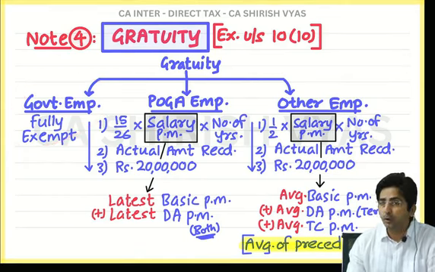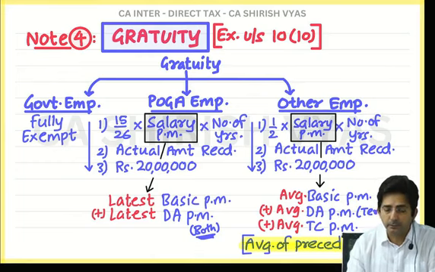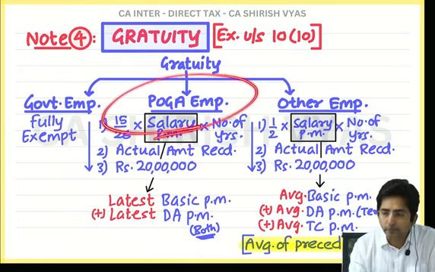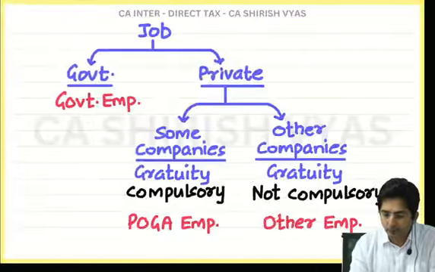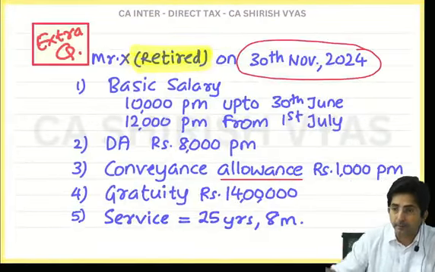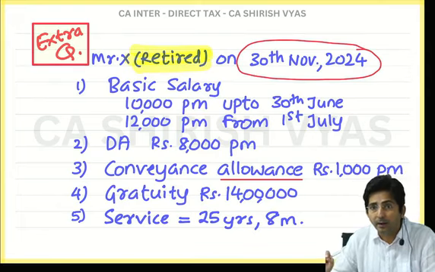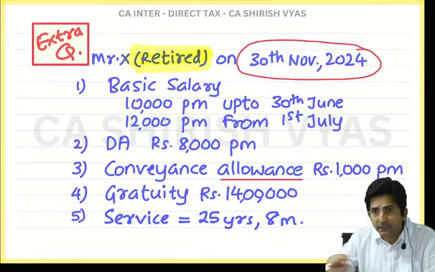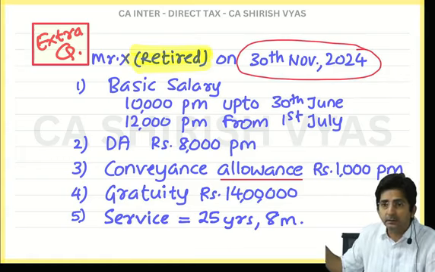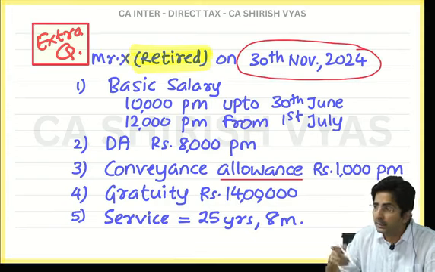No. Because if he is government employee, they will mention. Then, is he POGA employee? No. See in the question, they have not written. If he is POGA, they will mention. But they have not mentioned. So that means he is not POGA. So he is other employee.